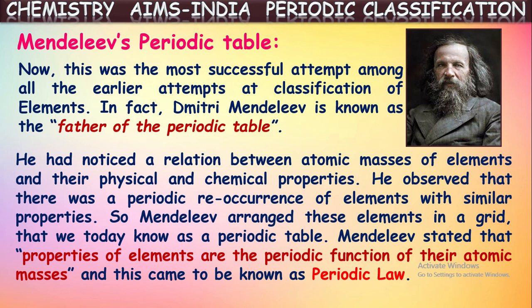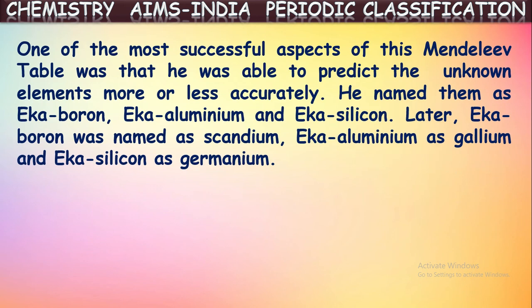That means when elements are written in the increasing order of their atomic masses, there is certain repetition in the properties of the elements. So based upon this, he tried to classify the elements into groups, and hence he drew a periodic table by using this.